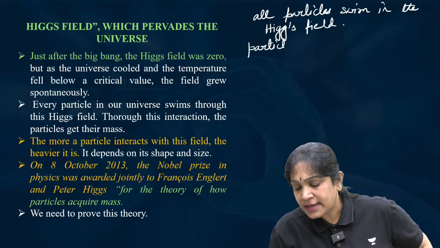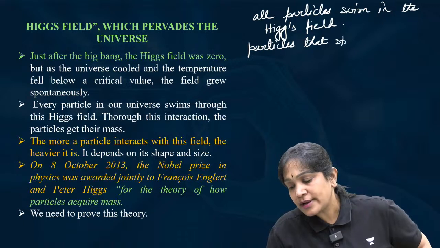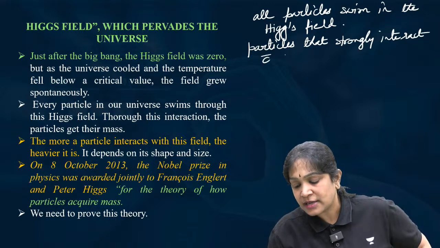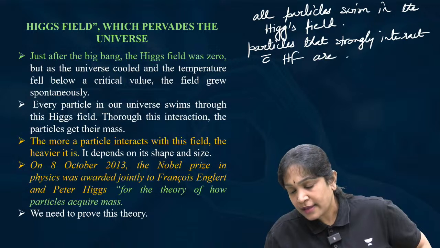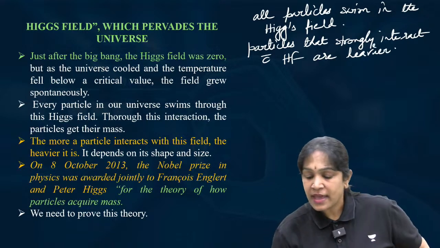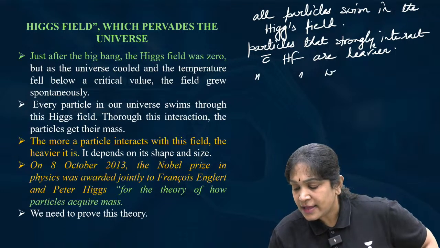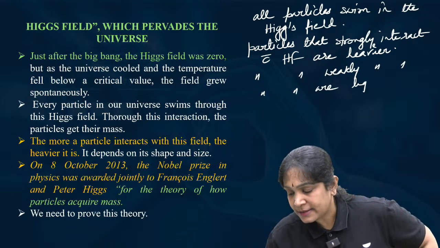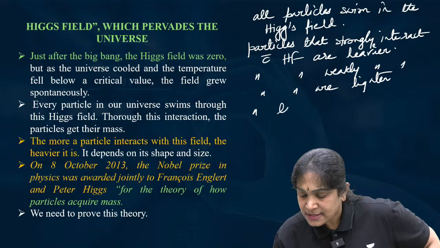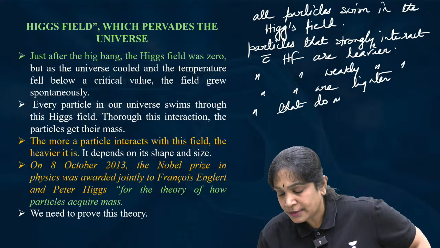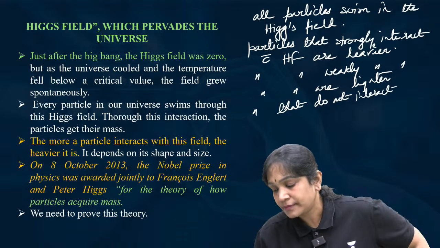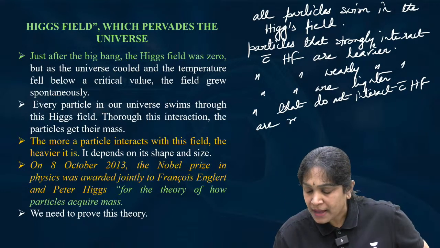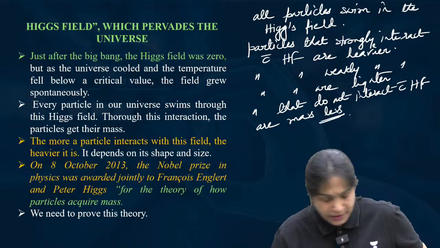The particles that strongly interact with the Higgs field are heavier, the particles that weakly interact with the Higgs field are lighter, and the particles that do not interact with the Higgs field are, guess what? Massless. They do not have mass.